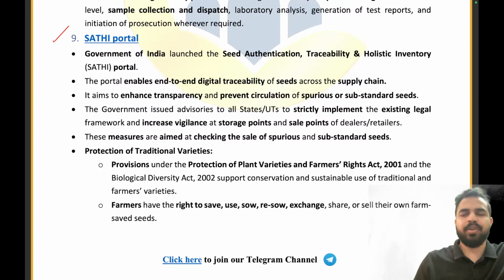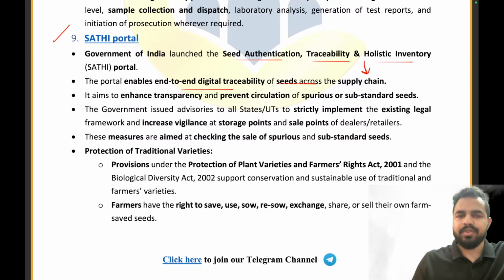Now, my dear friend, let's move on to the next article, that is the Sathi portal. What exactly is the Sathi portal all about? The Government of India has launched the Sathi portal, the Seed Authentication, Traceability, and Holistic Inventory portal, which enables end-to-end digital traceability of seeds across the supply chain.